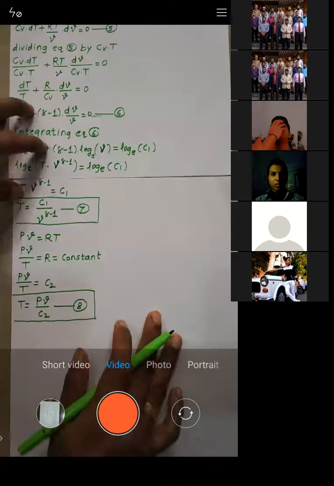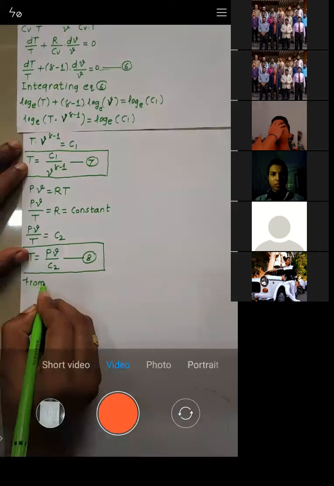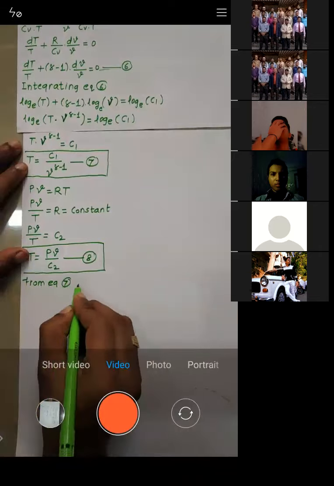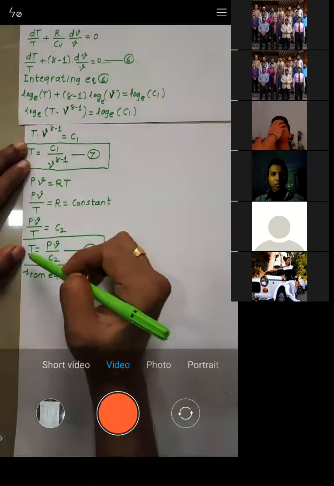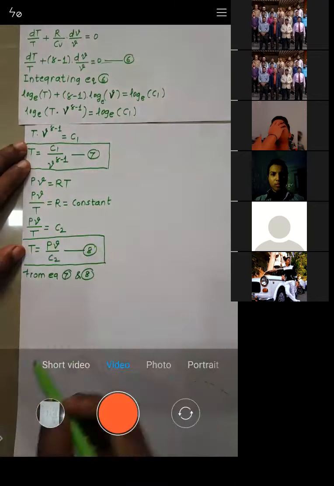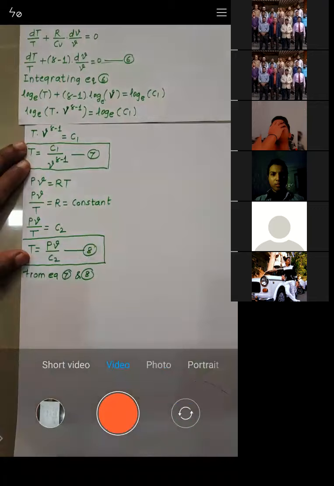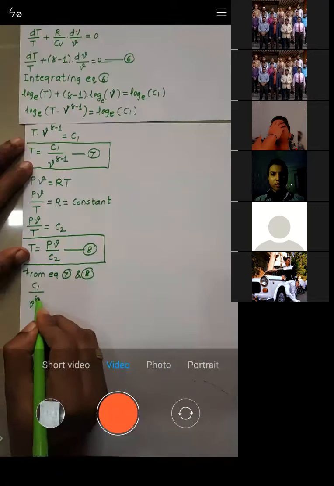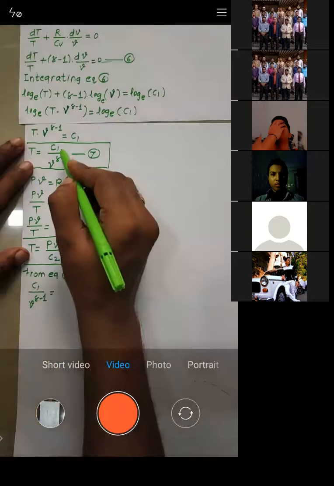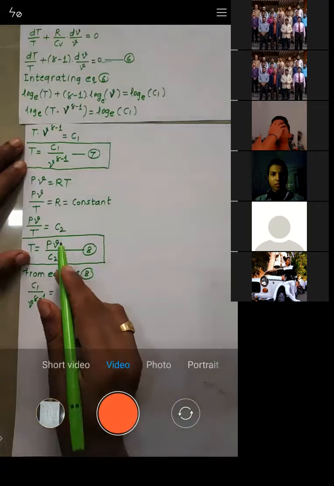Now if you compare equation 7 and 8, you can see that their left-hand sides are equal, so we can equate their right-hand sides. C1 upon V raised to power gamma minus 1 is equal to PV by C2.